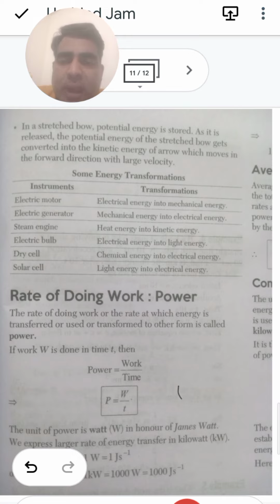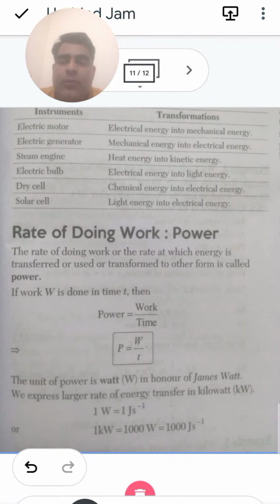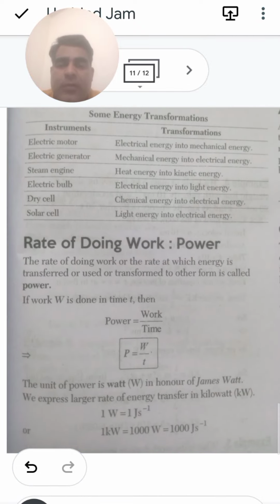Now after this, we have the rate of doing work. Whenever we are doing any work, we can call this the rate of doing work. So the rate of doing work is said to be the power. The rate of doing work, or the rate at which energy is transformed from one form to another, is called power. If work is done, the net value of the power is equal to work done upon the time taken.